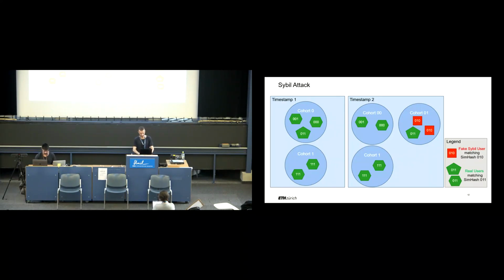If we take the cohort 0, by generating 2 users mapped to that cohort, we force the central server to create one more cohort, and in cohort 0-1, we broke free anonymity as only one real user remains.